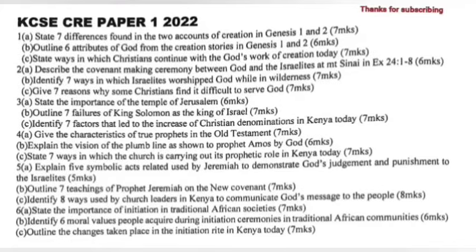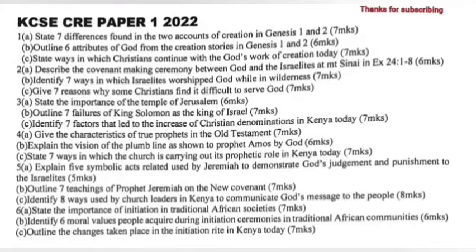3a. State the importance of the Temple of Jerusalem. B. Outline 7 failures of King Solomon as the king of Israel. C. Identify 7 factors that led to the increase of Christian denominations in Kenya today.